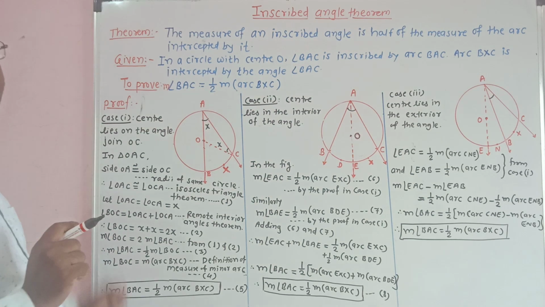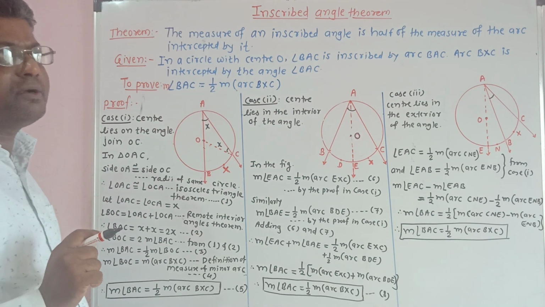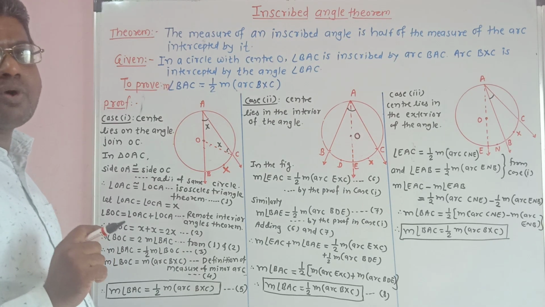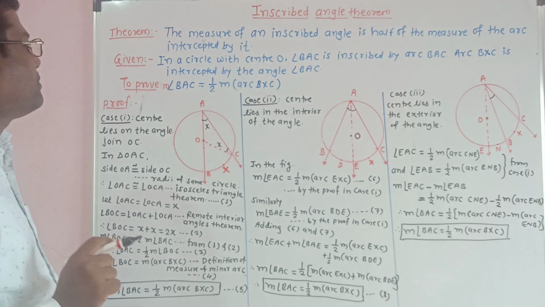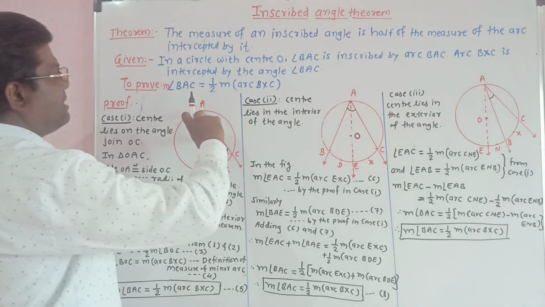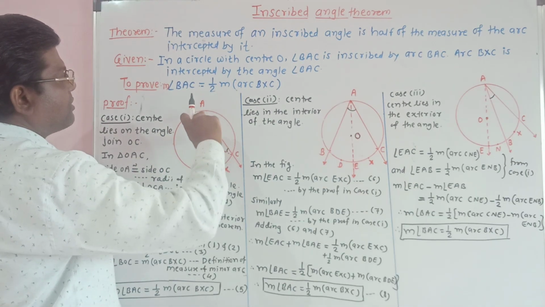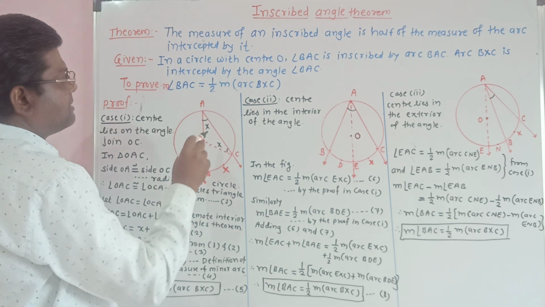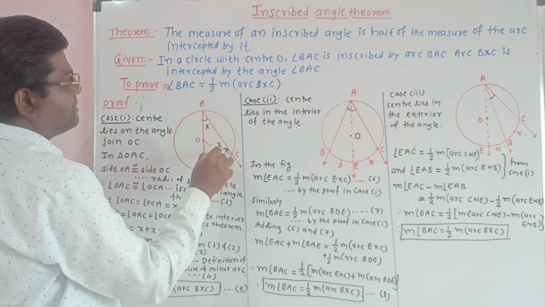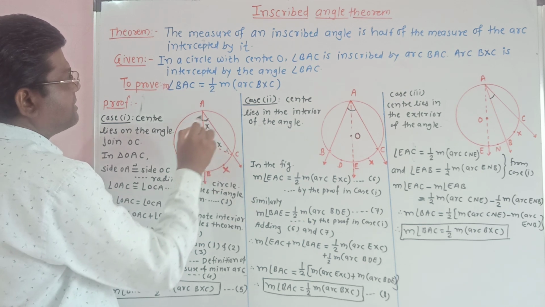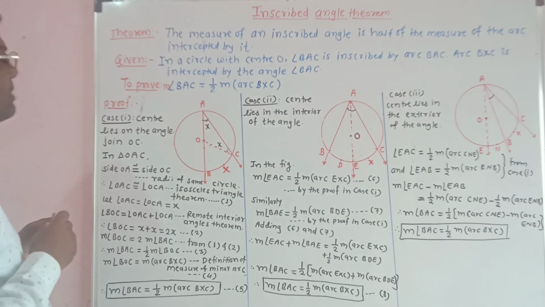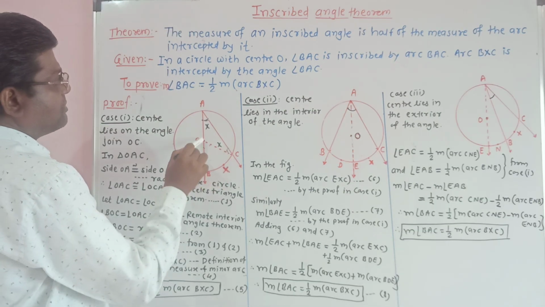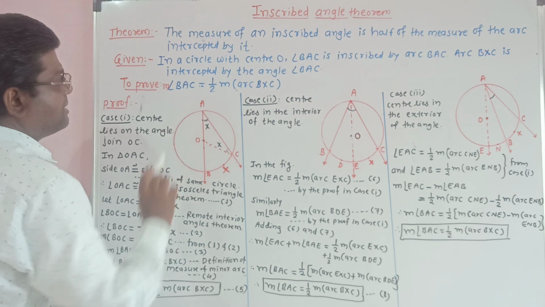We know the property of an isosceles triangle: the angles opposite to the congruent sides are congruent. So, segment OA is congruent to segment OC. Therefore, these two angles are congruent, angle OAC congruent to angle OCA.